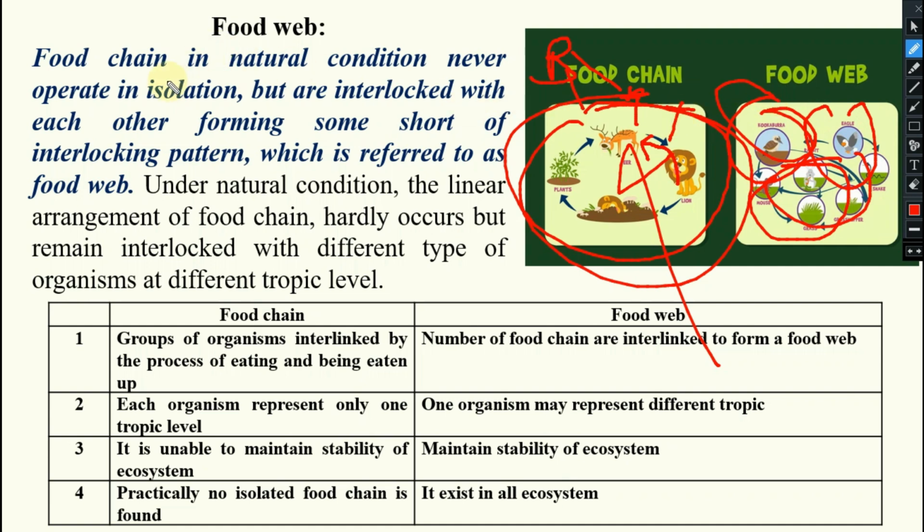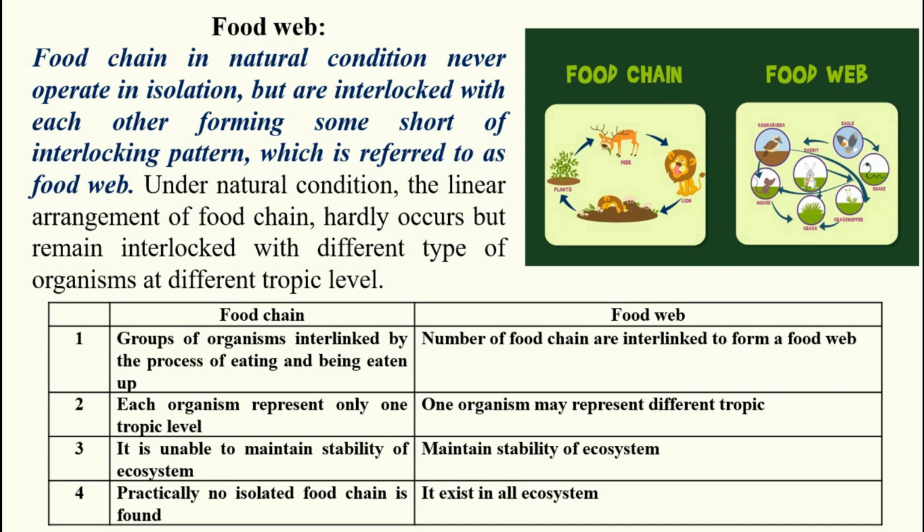Food chains in natural conditions never operate in isolation, but are interlocked with each other, forming some sort of interlocking pattern, which is referred to as what? Your food web. Under natural conditions, the linear arrangement of a food chain hardly occurs, but they remain interlocked, you can see, okay, with different types of organisms at different trophic levels. Clear, what is a food chain, what is a food web? Yes or no? Now coming to the difference between food chain and food web, what is the difference?